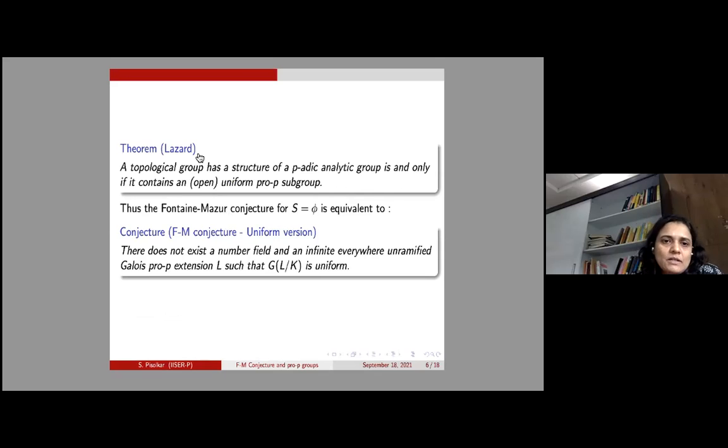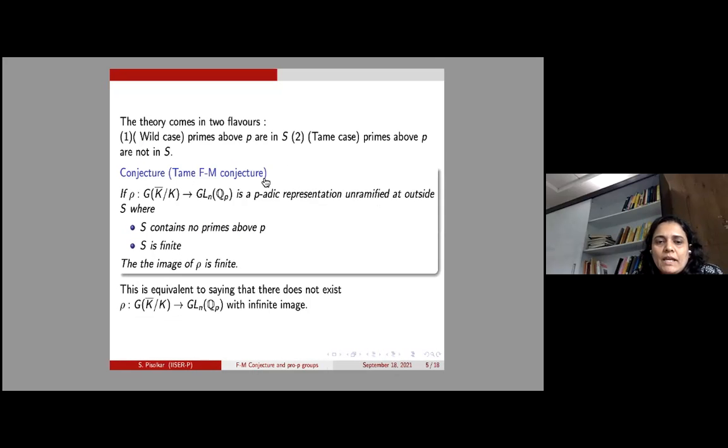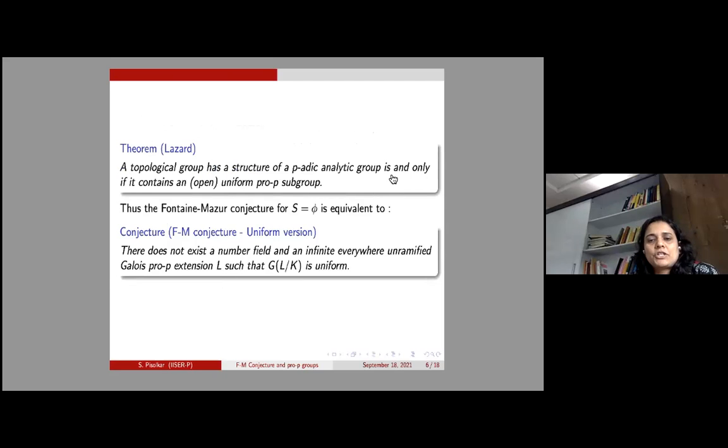There is a result of Lazard which says that a topological group has the structure of a p-adic analytic group if and only if it contains an open uniform pro-p subgroup. Here, GL_n(Q_p) is actually a p-adic analytic Lie group, and we are looking at the image of this representation inside it. Lazard's result tells us when a subgroup inside this is again a p-adic analytic group: if and only if it contains an open uniform pro-p subgroup.